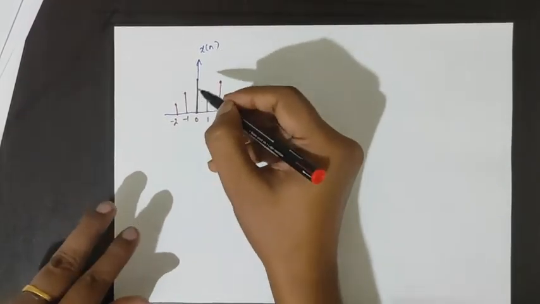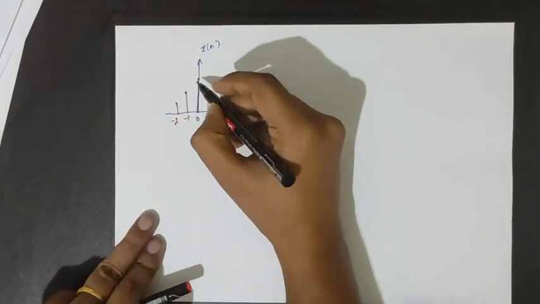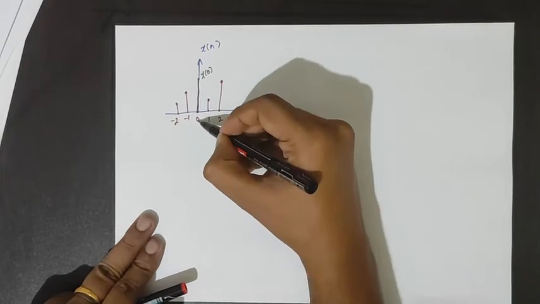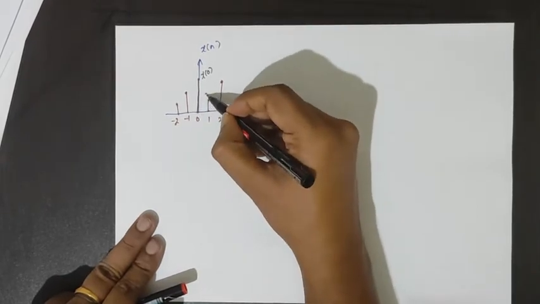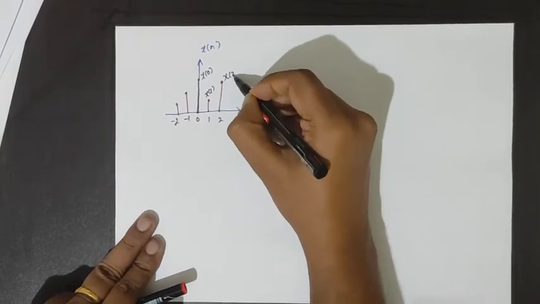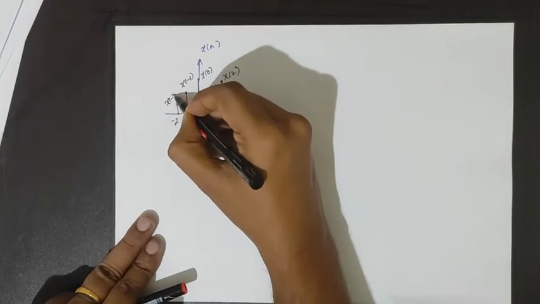Let's say this height is x of 0 at n equal to 0, and this height is x of 1 at n equal to 1. Similarly x2, x minus 1, x minus 2.